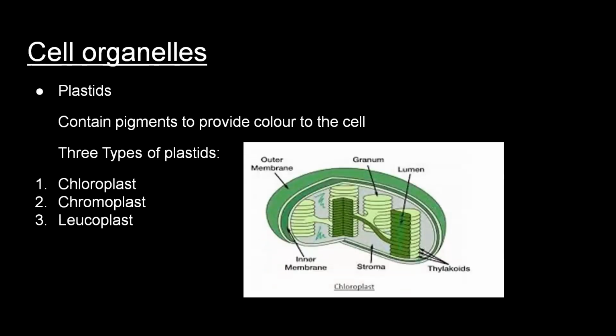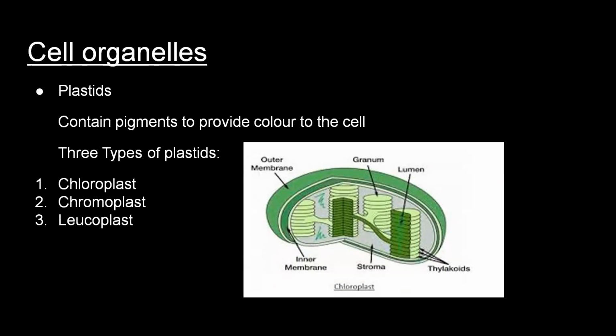Now, the cell has many small living structures present in it, and these structures are equivalent to the organs of the body. So we call these structures cell organelles. Now we will discuss one by one the different cell organelles present inside the cell.